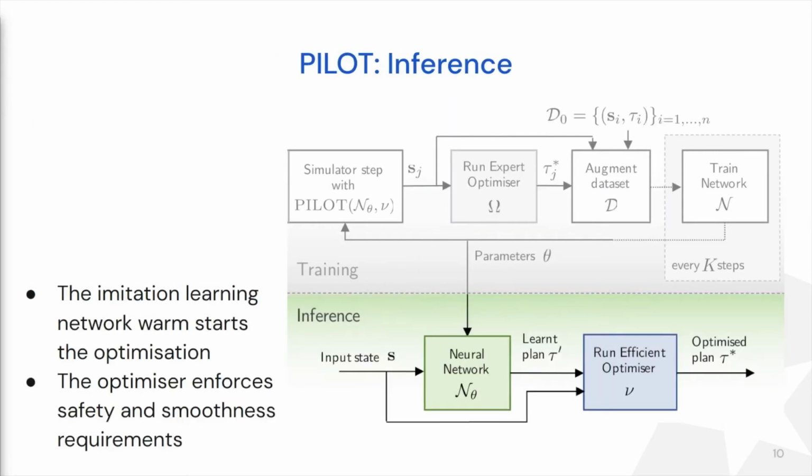Then, at inference time, the trained neural network warm starts the efficient optimizer, which, when it converges, ensures the satisfaction of safety and smoothness criteria, without a major reduction in runtime efficiency.